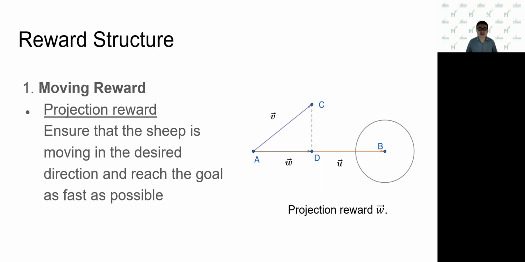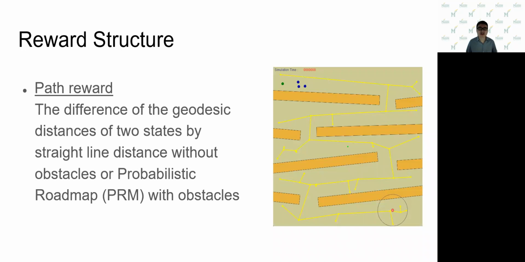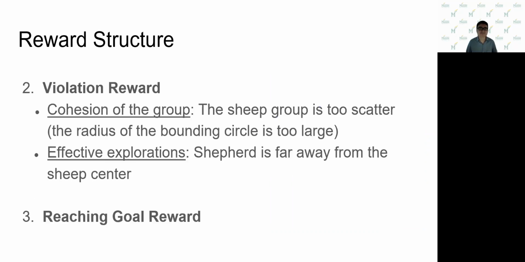To ensure that the sheep are moving in the desired direction and reach the goal as fast as possible, we introduce the projection reward. Let the current sheep position be A, the new position be C, and the goal position be B. See the figure; for example, the vector W is the projection reward. The reward has the same size as the dot product of the vectors U and V. The path reward function calculates the difference of the geodesic distance of 2 states, using straight-line distance without obstacles or the probabilistic roadmap with obstacles.